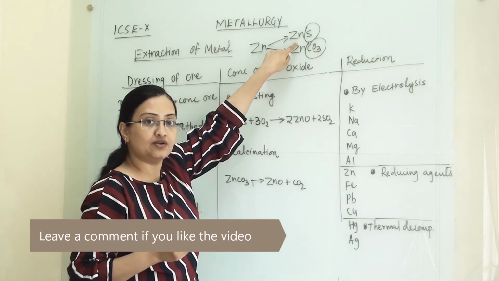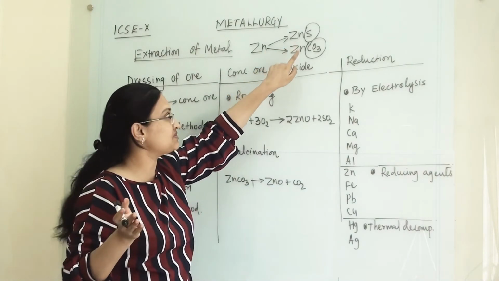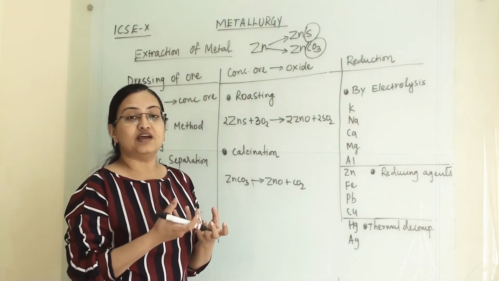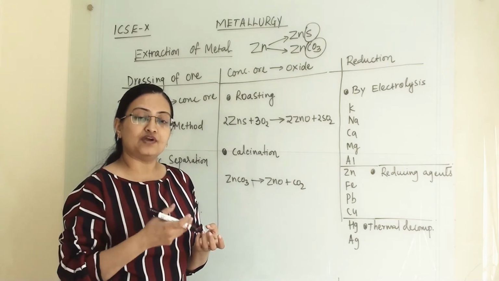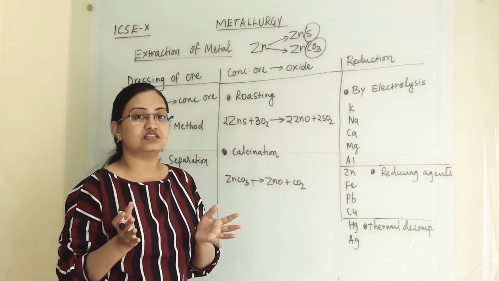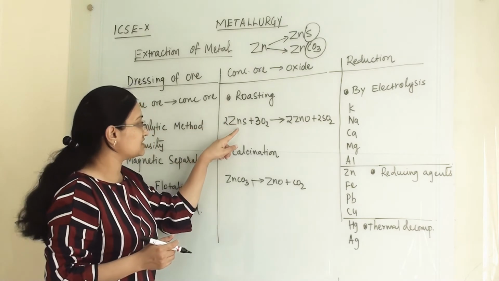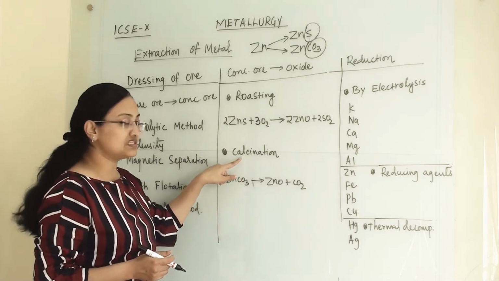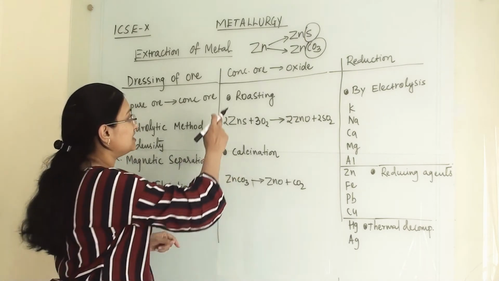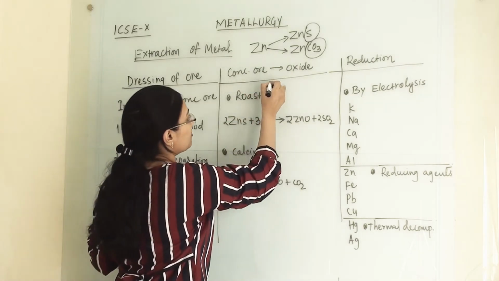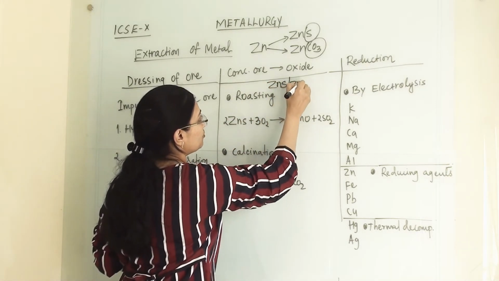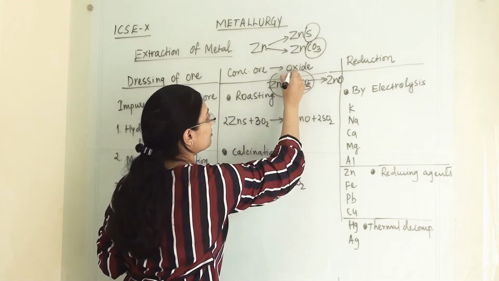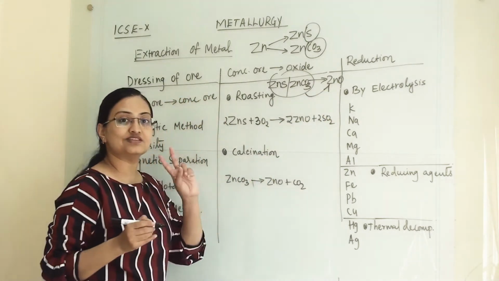So accordingly our extraction process will change. If it is a sulfide ore, then we perform certain steps, and if it is a carbonate ore, then we perform different steps, because when we are eliminating sulfur and when we are eliminating carbonate, the steps will differ. So if sulfide ore is there, then we do roasting, and when carbonate ore is there, we do calcination. In this step we are converting sulfide ore or carbonate ore into oxide form.